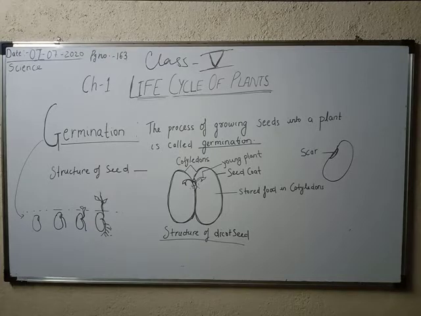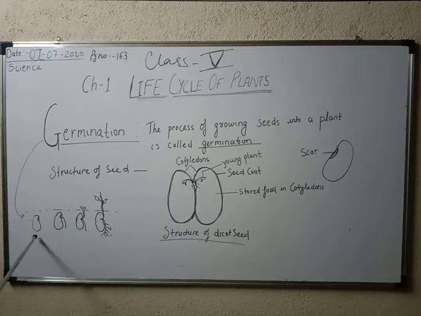The process of growing a plant from the seed is known as germination. From childhood days, you have all been studying what germination is. The process of growing seeds into a plant is called germination. You can see here the pictures I have given you of how germination occurs.